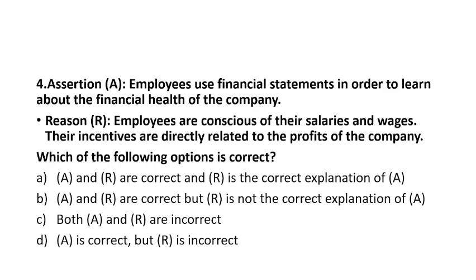One of the simple and logic based questions. If you check the assertion, it mentions that employees refer to the financial position to know the company's financial health. So the assertion is totally correct.